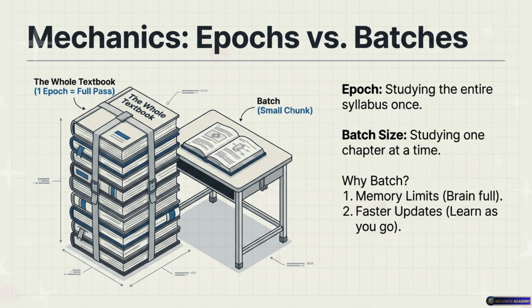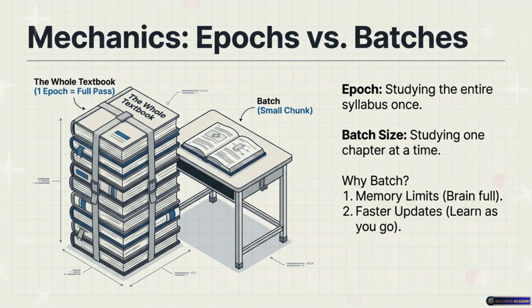Let's start with an epoch. An epoch is one full pass through your entire training data set. Okay. Going back to our student analogy, it's like reading the whole textbook from start to finish exactly once. Got it. So if I have 10,000 house records in my database, one epoch means looking at all 10,000 houses. Yes, but computers have physical limits. Right, RAM. Exactly. Memory limits, computational limits.